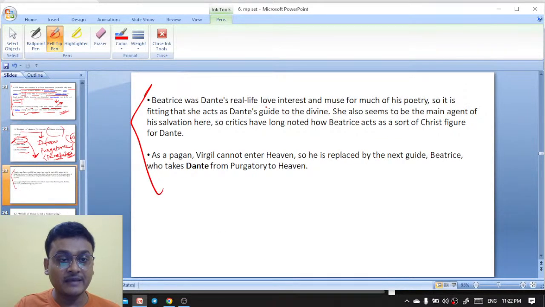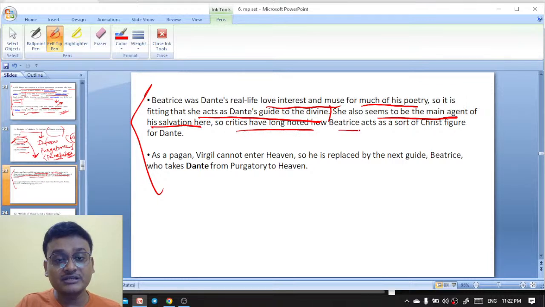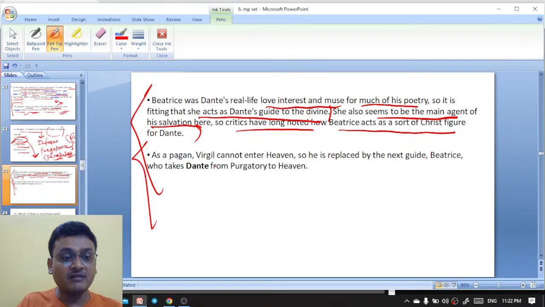Beatrice was Dante's real-life love interest and muse for his poetry. So it is fitting that she acts as Dante's guide to the divine. She also seems to be the main agent of his salvation here. Critics have long noted how Beatrice acts as a sort of Christ figure for Dante. As a pagan, Virgil can't enter heaven, so he is replaced with the next guide.